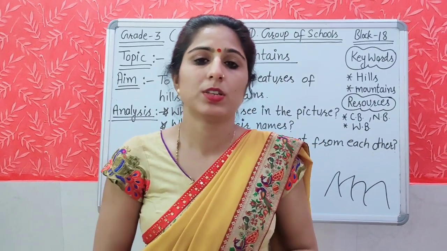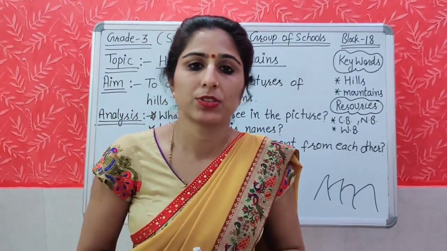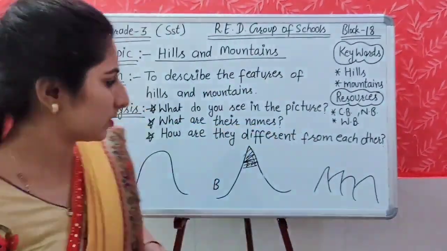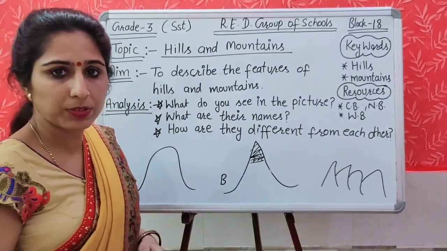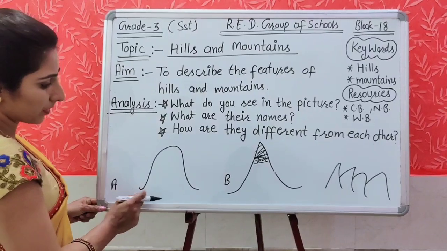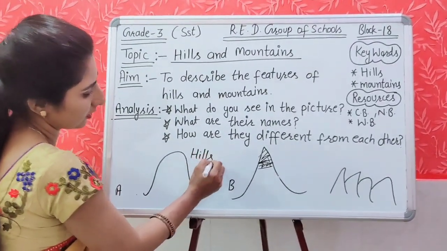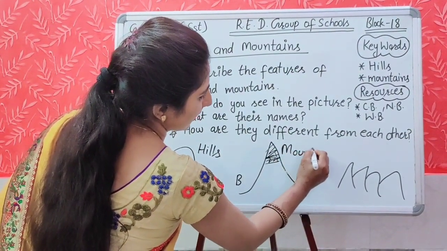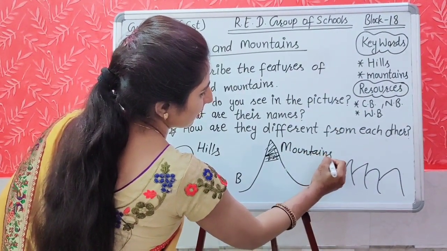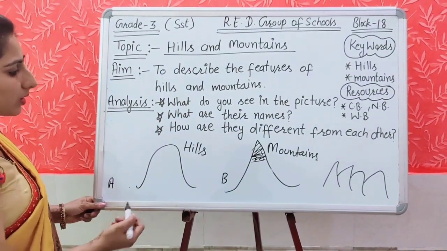Students, just now you have observed the picture. Now I am going to ask the questions which are based on that picture. My first question is, what do you see in the picture? In picture A, the picture shows the hills. These are the hills. And picture B shows the mountains. What are their names? Their names are hills and mountains.